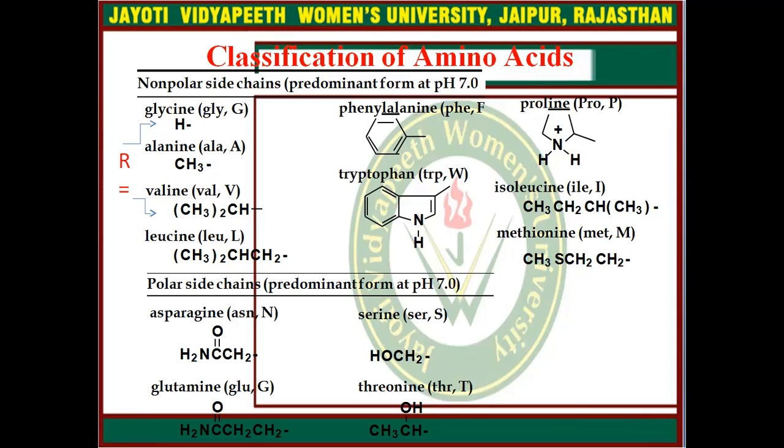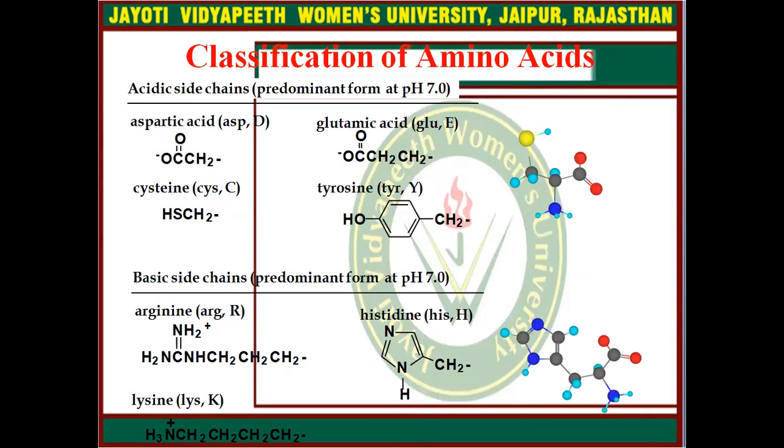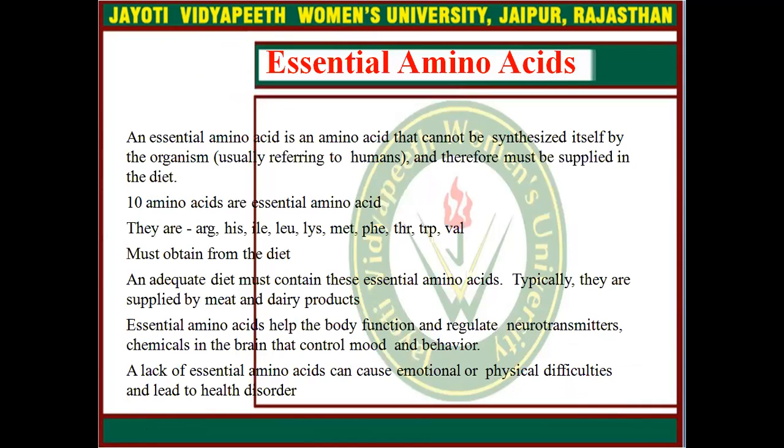If polar side chains are present, these are the examples: asparagine, serine, glutamine, and threonine. If an amino acid has an acidic side chain, examples are aspartic acid, cysteine, glutamic acid, tyrosine. If they have only basic side chains, the predominant form at pH 7, arginine is an example, histidine and lysine.